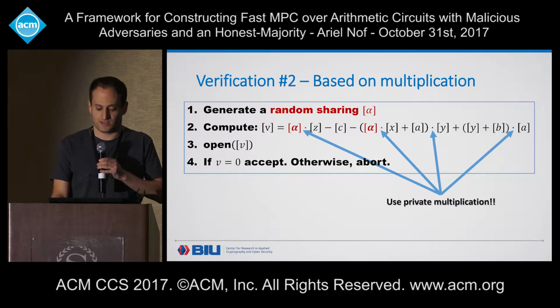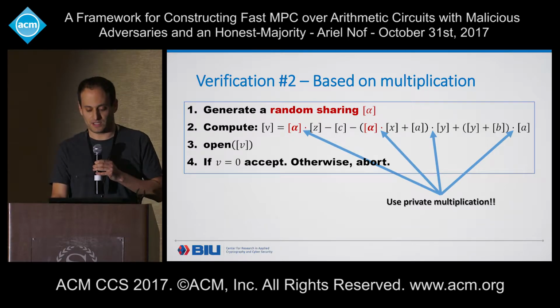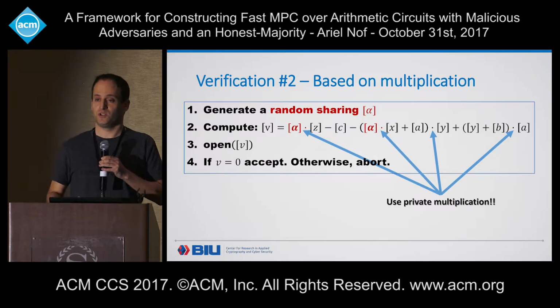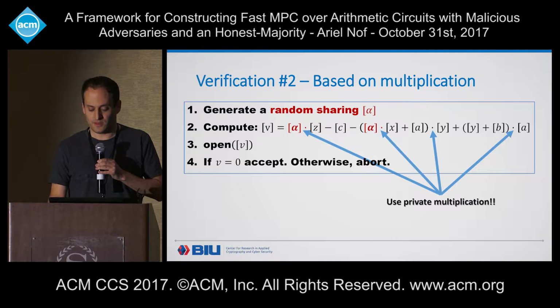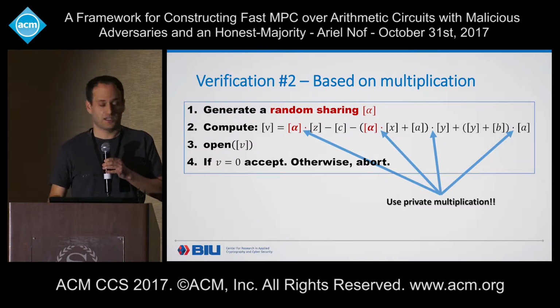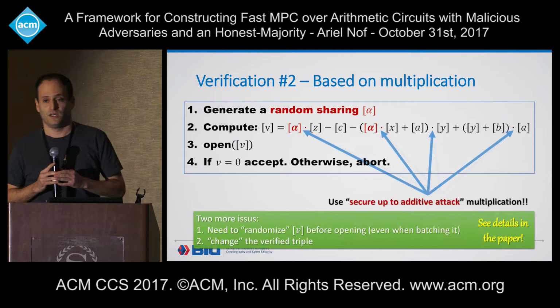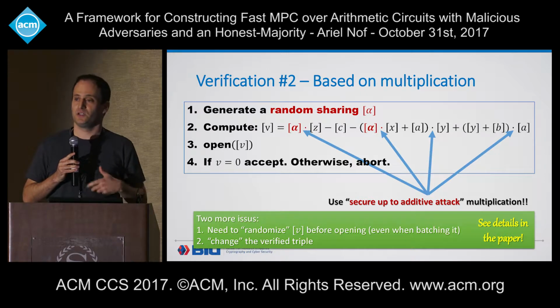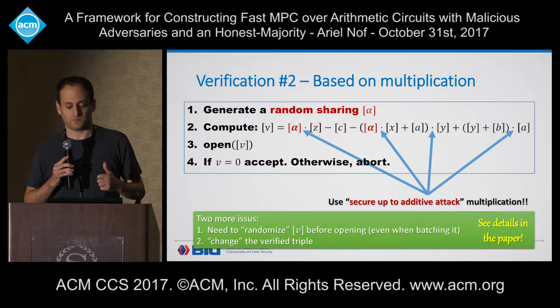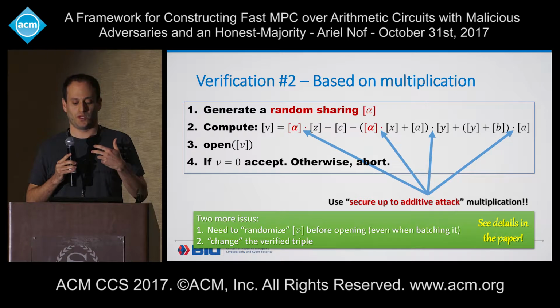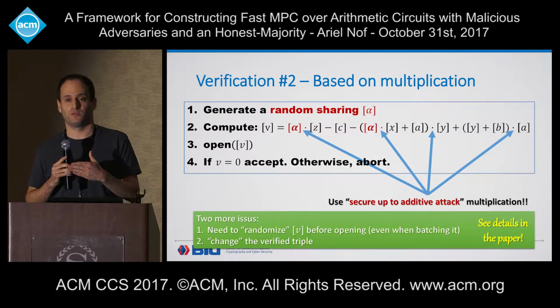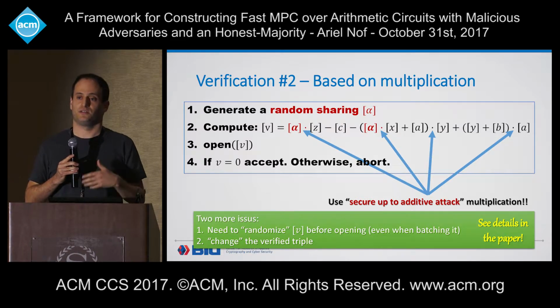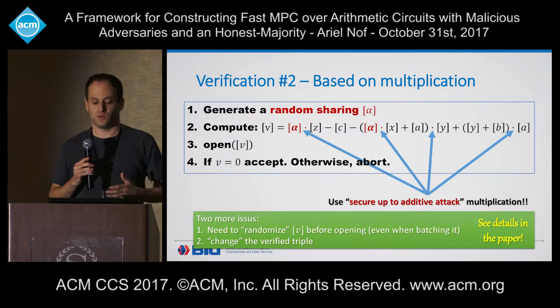A second issue, well, it's not a change in the protocol, but a second requirement that we have here, is that for this protocol to be secure, we need our private multiplication to have another property that we call secure up to additive attack, which means that whatever the adversary does, it can be reduced to an attack where a value is added to the output, a value that in the proof can be extracted by the simulator and so on.